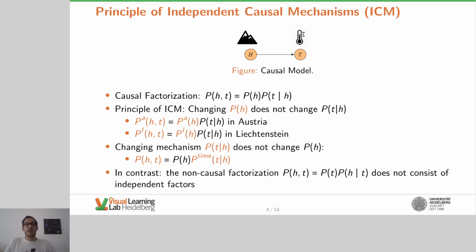If we factorize the joint distribution in the non-causal direction using the chain rule of probability, then we do not have any guarantees about the independence of the factors. One can even observe empirically that if we change the distribution of the height, then both factors in the non-causal factorization change.